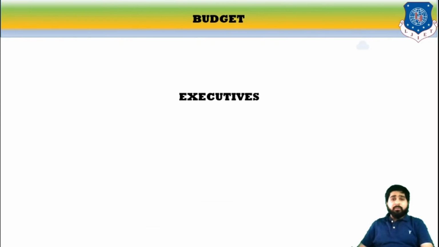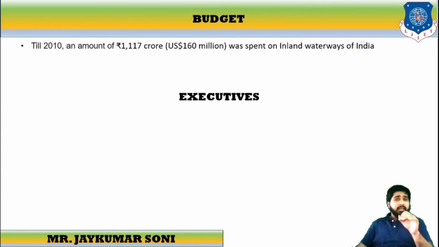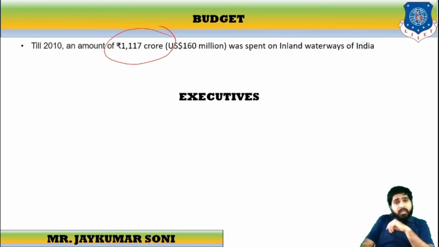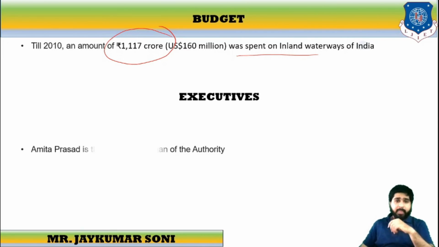If we learn about the budget, then till the end of 2010, officially, the amount of 1,117 crore, which means 160 million US dollars, was spent on inland waterways of India. So you can see how giant the handling of IWAI can be. And currently, Amitabh Prasad is the chairman of the authority.